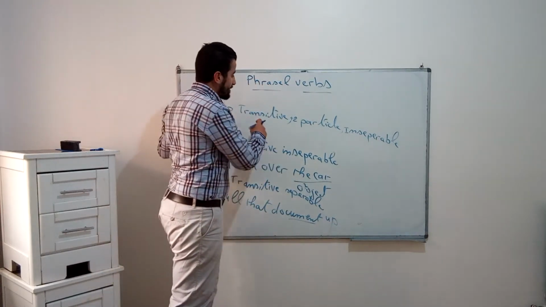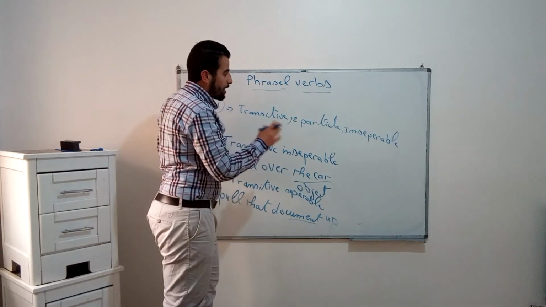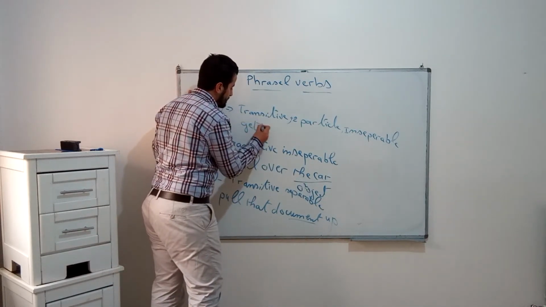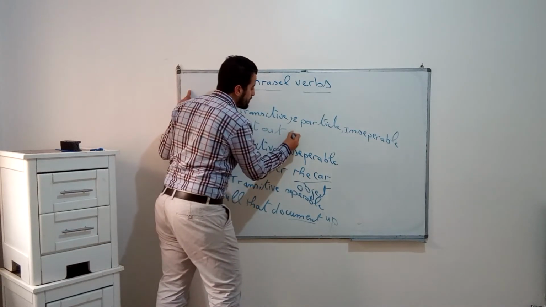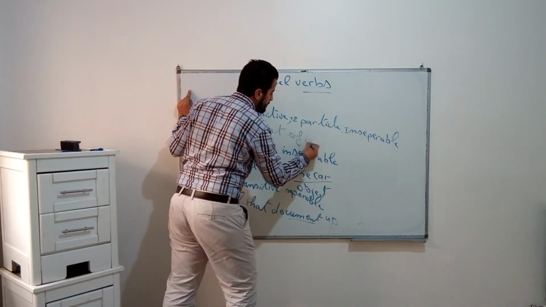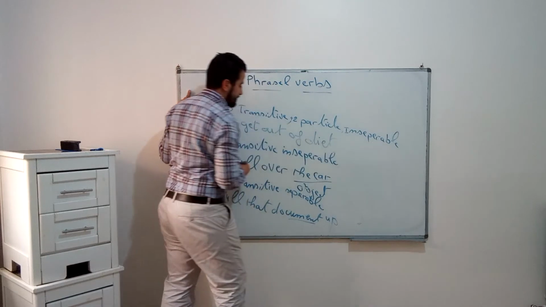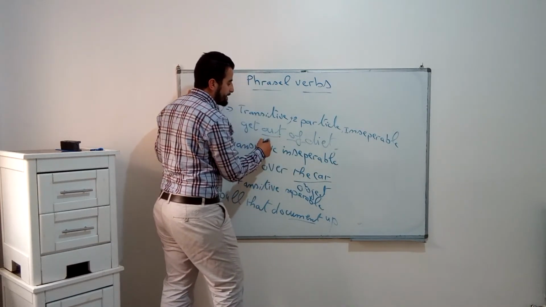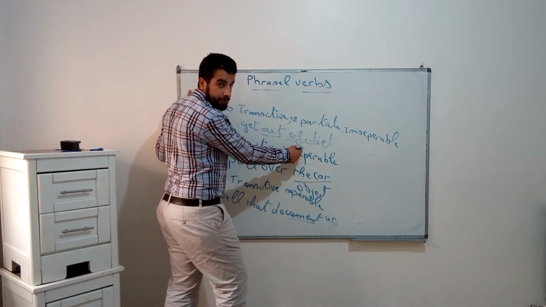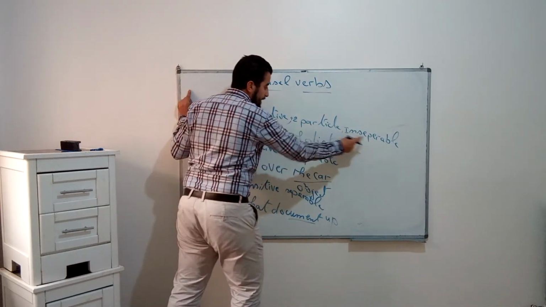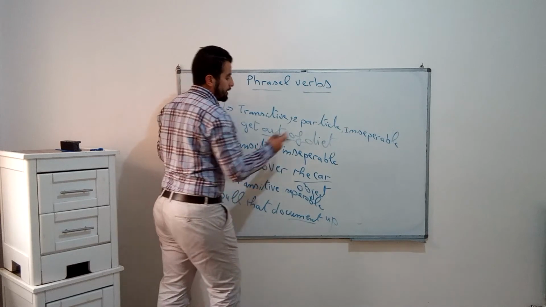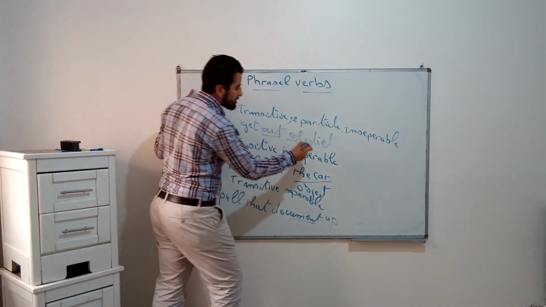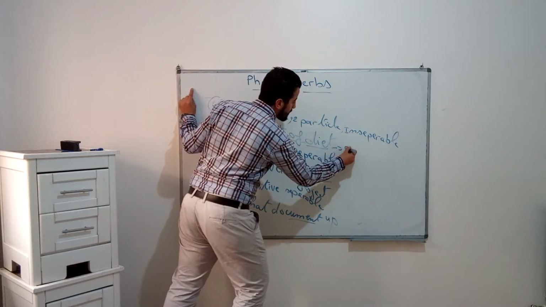So in transitive, here we are going to say, get out of diet. We have two particles. Get out of, two particles, inseparable, right? Inseparable. I did not put the object here or here. So this one is the object.